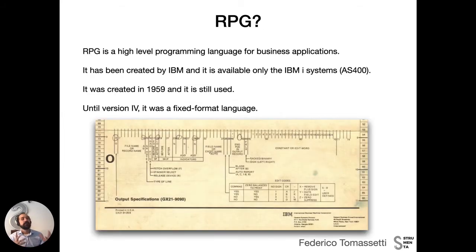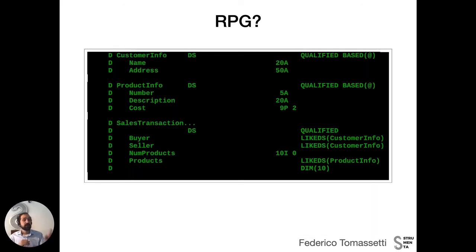Now, what is RPG? RPG is a high-level programming language for business applications, which was created by IBM in 1959. Yes, so that's not exactly the newest language of all. And until very recently, it's been a fixed form language. So basically, most of the code that has been written in RPG is using the fixed form version of the language. And it looks like this.